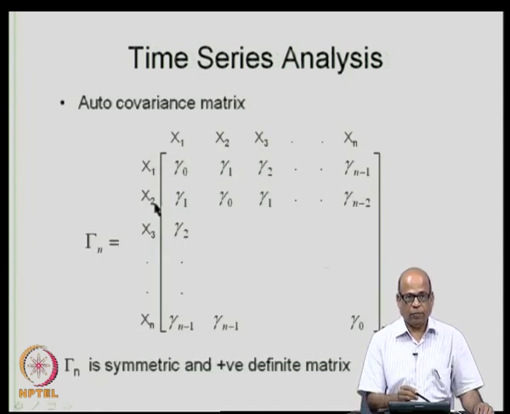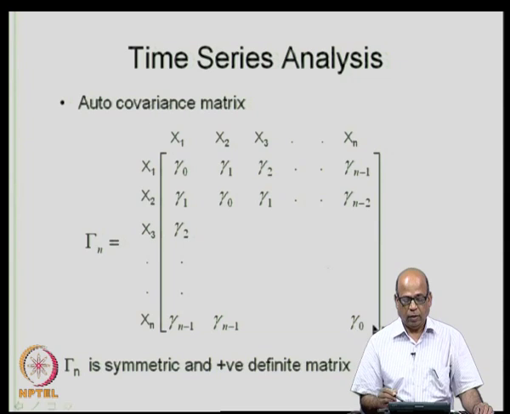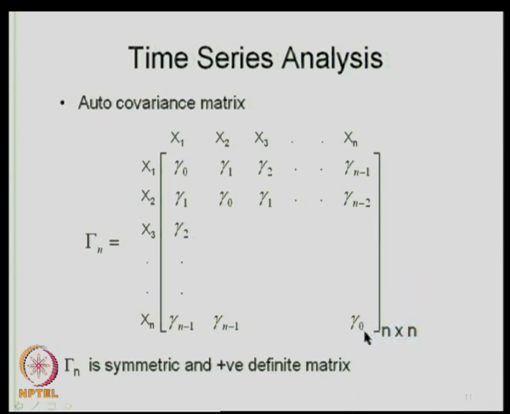Similarly, second row x 2 and x 1, which is the same as x 1 and x 2, which is gamma 1, x 2 and x 2, which is gamma naught, and so on gamma n minus 2. Like this we write for the nth row x n and x 1, which is the same as x 1 and x n, which is gamma n minus 1, and so on. We write the last row. This is an n by n matrix.